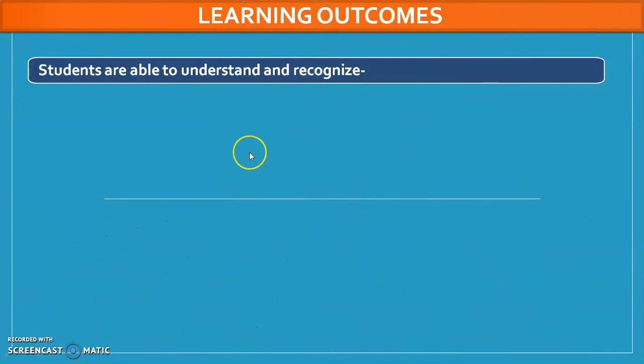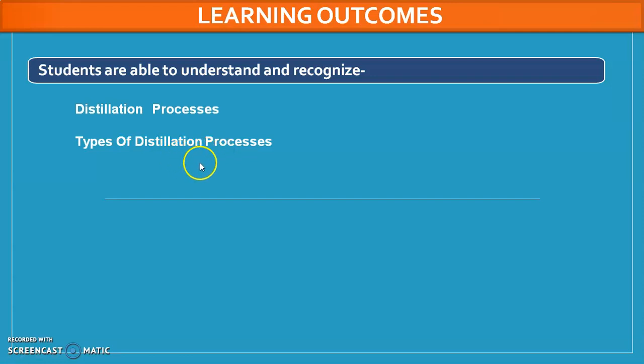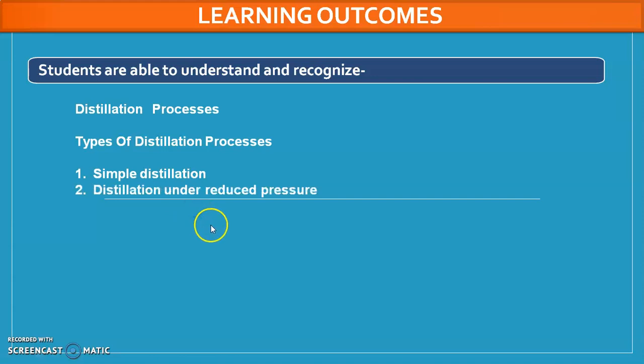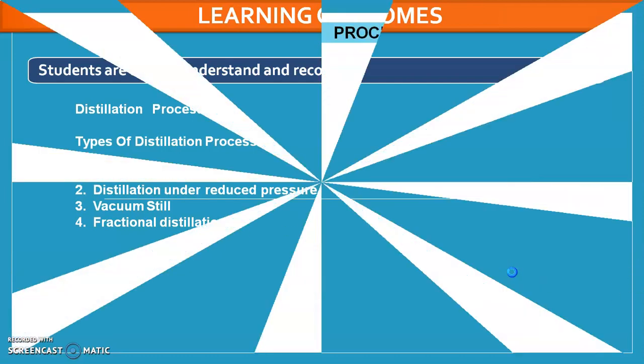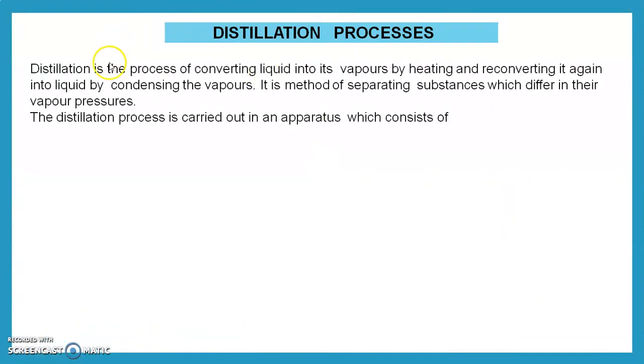Learning outcomes of today's session. After watching this video, students are able to understand and recognize what is the distillation process and the types of distillation processes. Today we see simple distillation, distillation under reduced pressure, fractional distillation and vacuum still, which is part of the distillation under reduced pressure. Let's start the session. First of all, we see what is the distillation process.